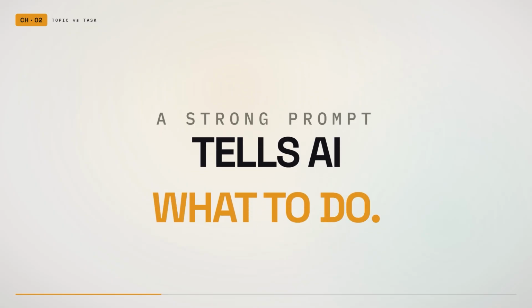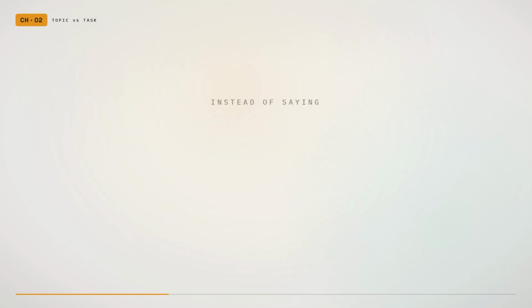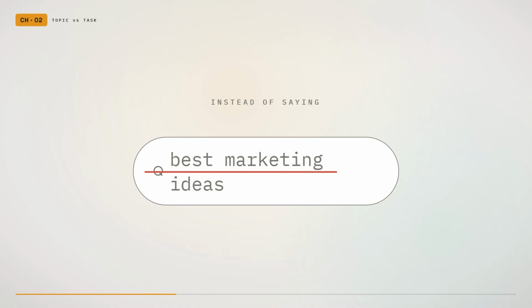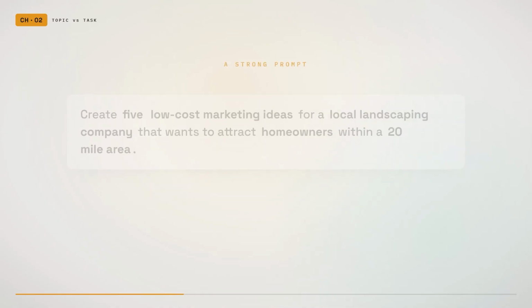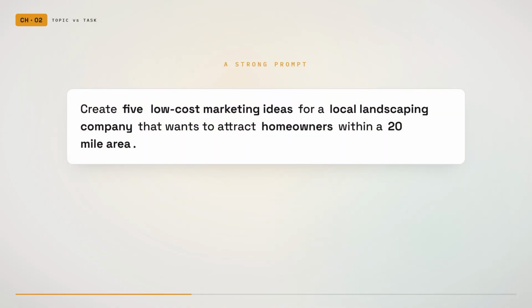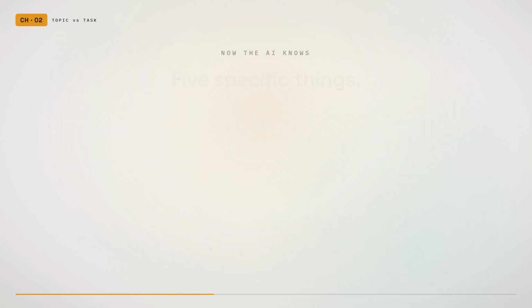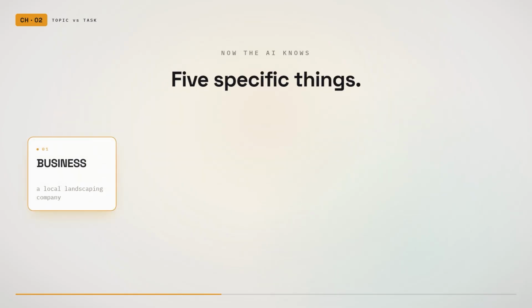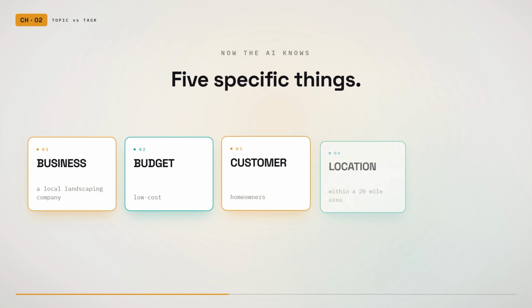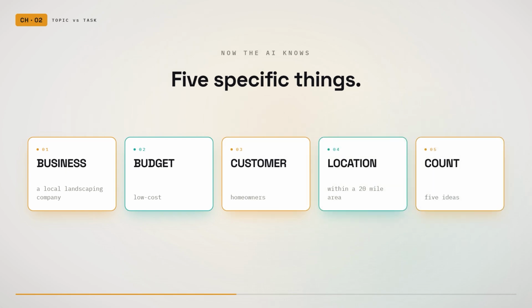A strong prompt tells the AI what to do with the topic. Instead of saying, "Best marketing ideas," try, "Create 5 low-cost marketing ideas for a local landscaping company that wants to attract homeowners within a 20-mile area." Now the AI knows the business, the budget level, the customer, the location, and the number of ideas required.